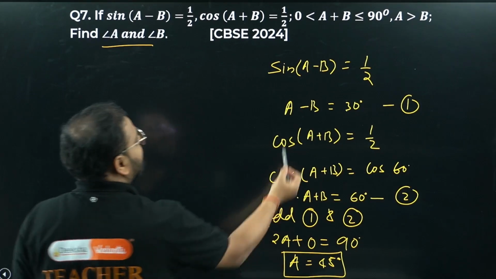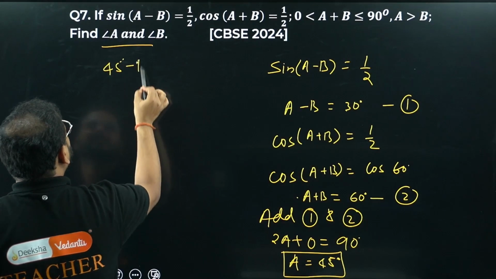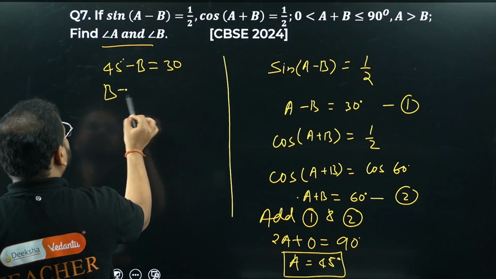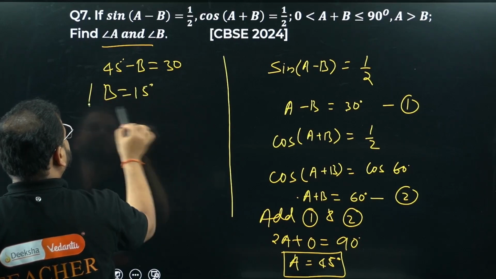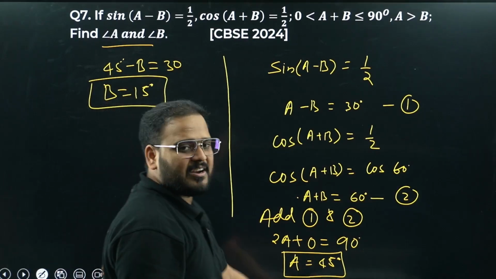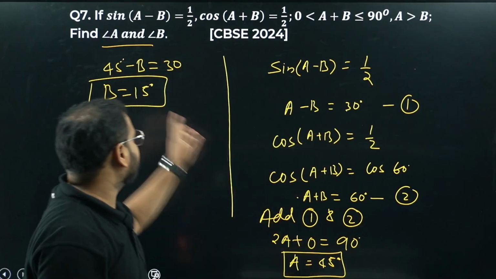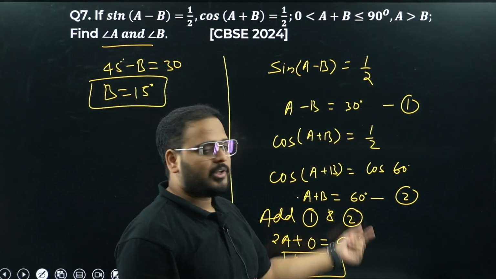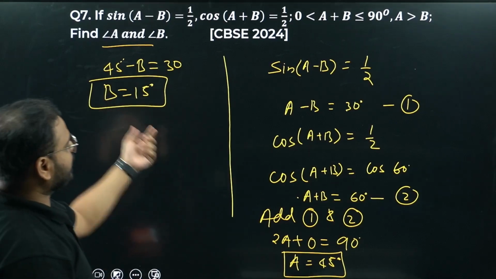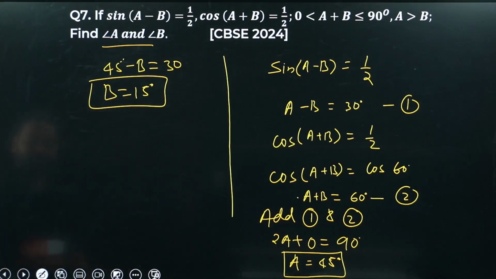Please check. A minus B is 30 means what? 45 degrees minus B is 30, which means B is simply 15 degrees. Have a look. A is 45 degrees, B is 15 degrees. A minus B is 45 minus 15, which is 30. And when you add them, you get 60 degrees, which is right. So angle A and angle B are 45 degrees and 15 degrees.